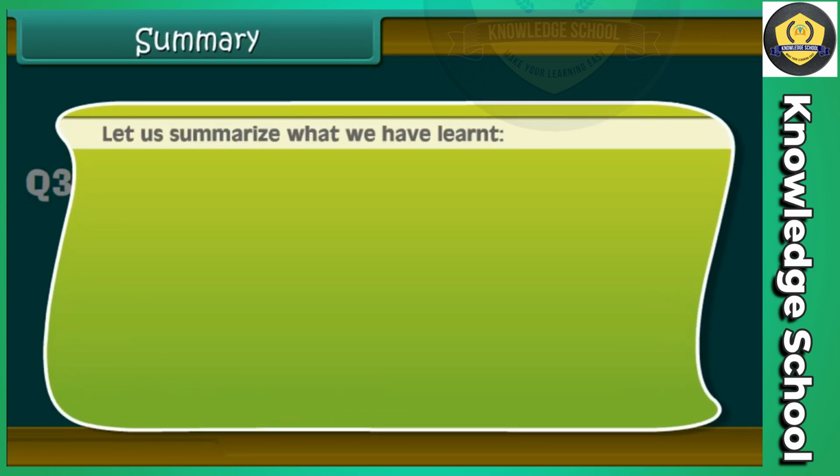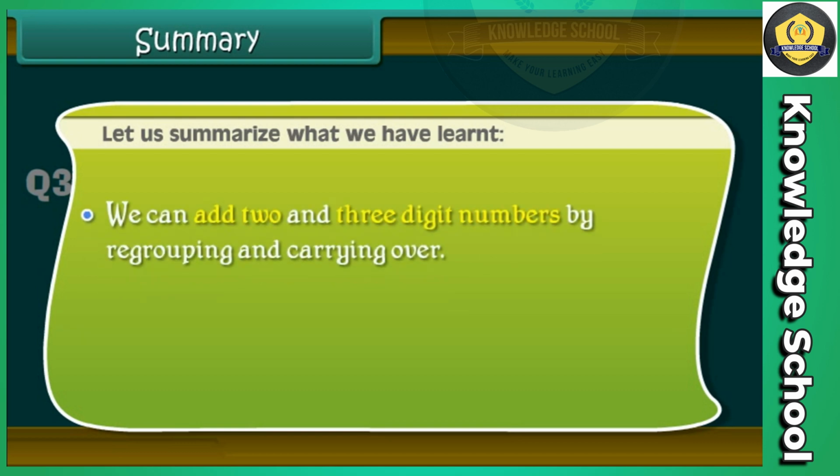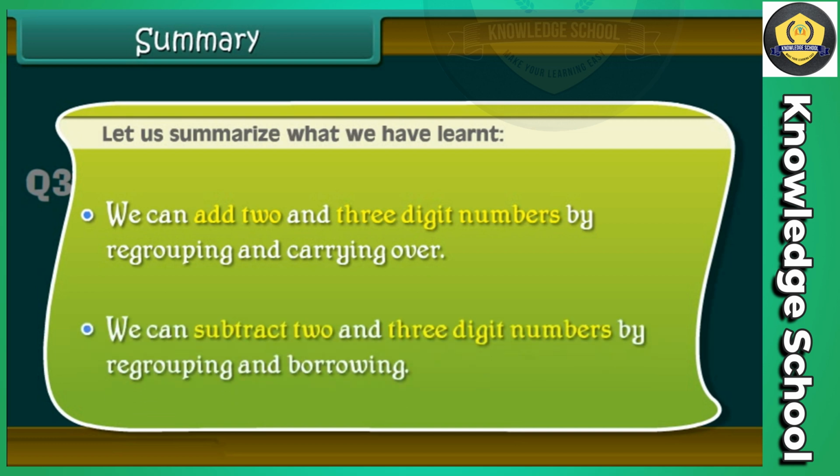Summary. Let us summarize what we have learned. We can add 2 and 3-digit numbers by regrouping and carrying over. We can subtract 2 and 3-digit numbers by regrouping and borrowing.